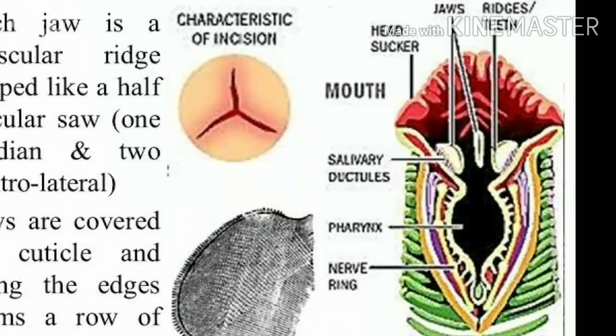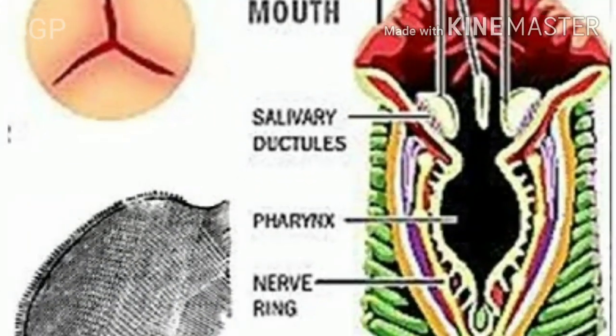Pharynx is nothing but the throat. The pharynx is surrounded by a single layer of salivary glands. The salivary glands produce a substance called hirudin.